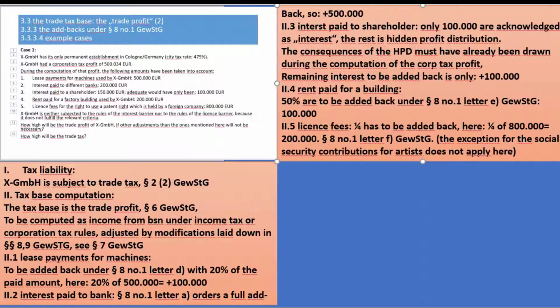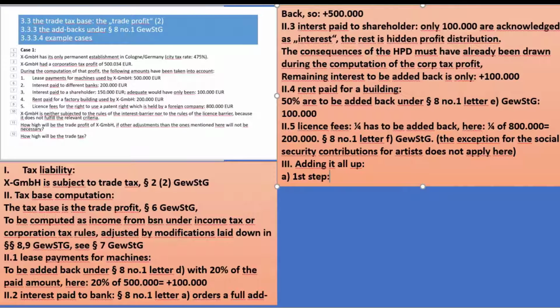And otherwise I would have needed to tell you so. So now we have number 3, adding it all up. First step, add backs under paragraph 8 number 1, because we will always have to compute them separately from other add backs which we later learn about.